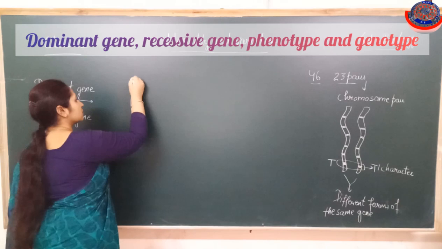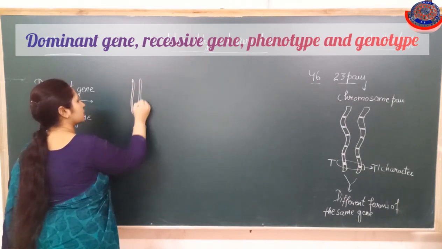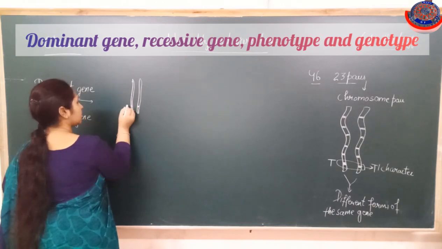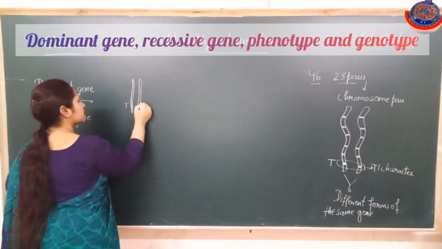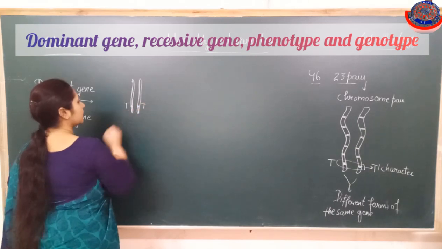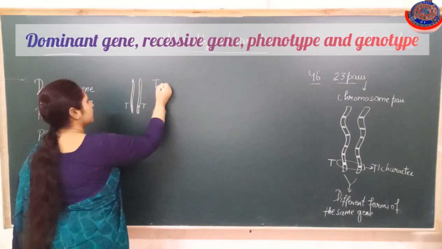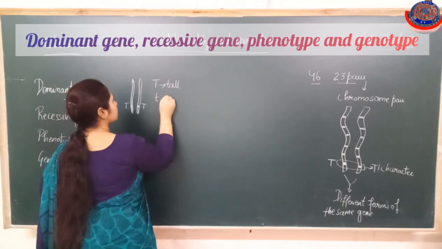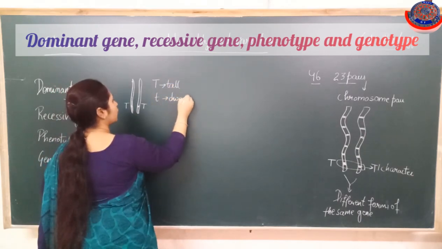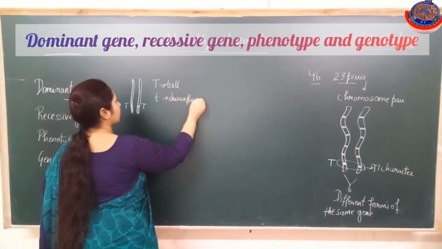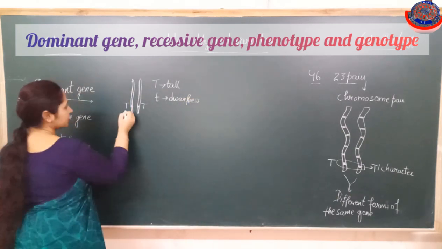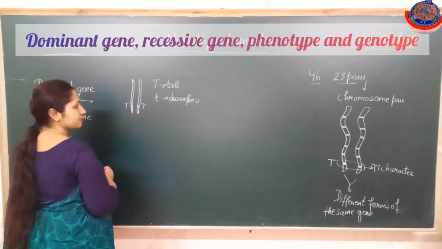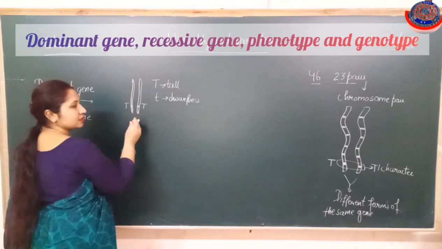As I told you, the genes work in pairs. So if capital T and capital T are present here, and capital T is responsible for tall, small t is responsible for dwarfness. Then what will be the character?